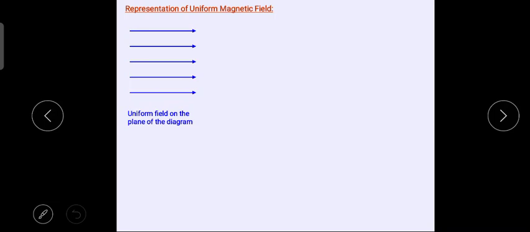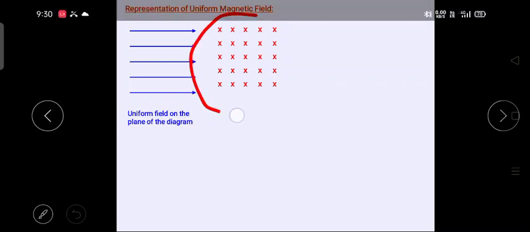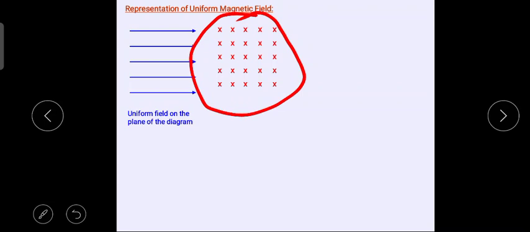Now, representation of uniform magnetic field. If the lines are equidistant and of the same length, these are said to represent a uniform magnetic field strength. Suppose you are representing it this way, like the back portion of an arrow.